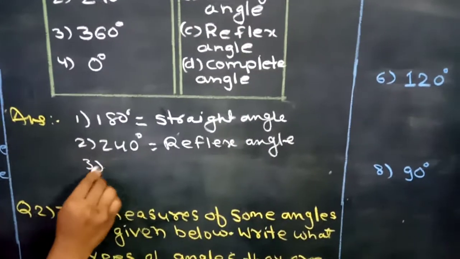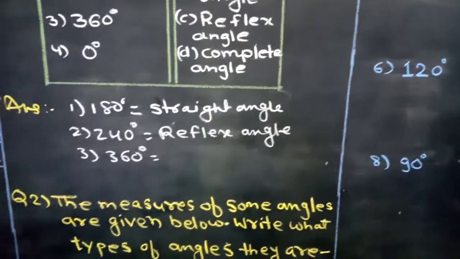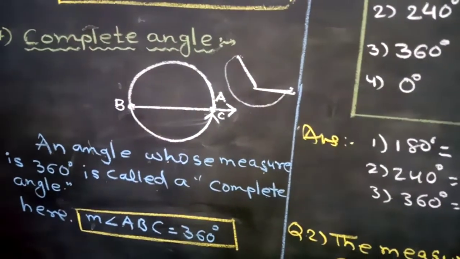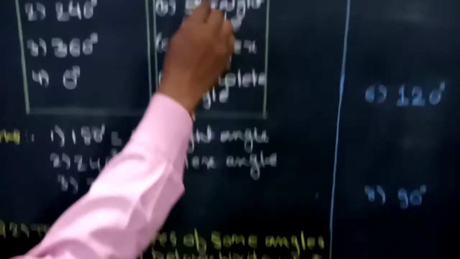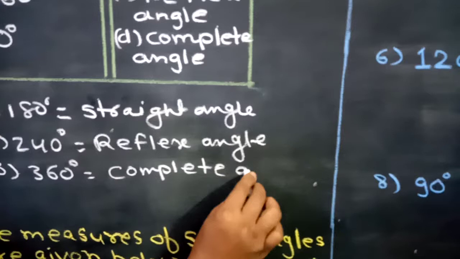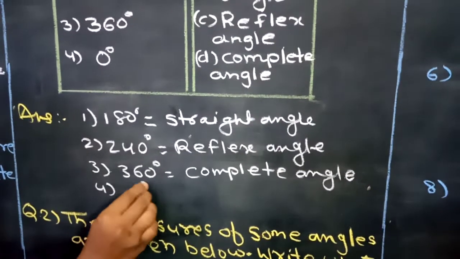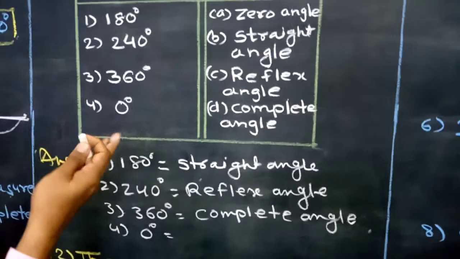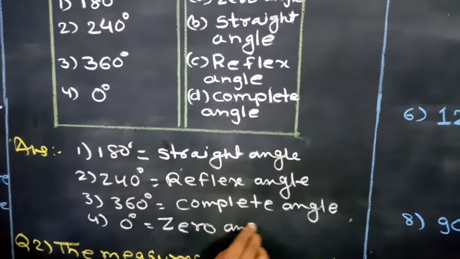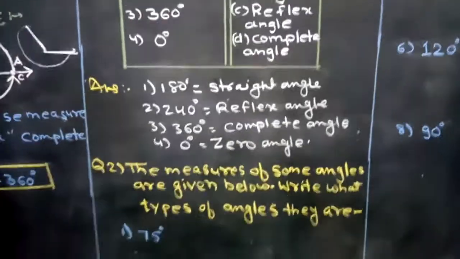Now the third one is given 360. 360 is a complete angle. Why is it a complete angle? Because there is a formation of a complete circle, and the measure of a complete circle is always 360. So this will be known as your complete angle. Right here, answer: complete angle. And finally, the fourth one is given 0. By the number itself it is clear, it is a 0 angle. So write here 0 angle. So this was all about your question number 1. Now move towards question number 2.